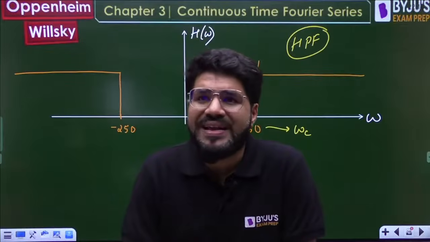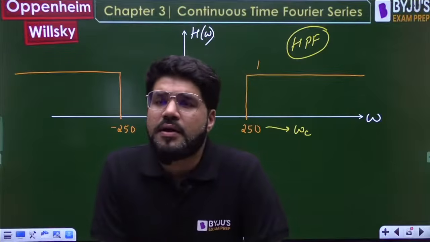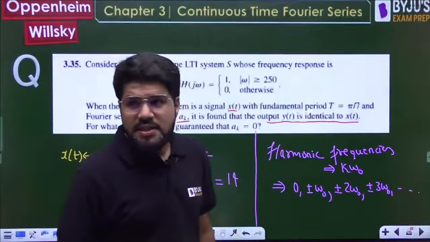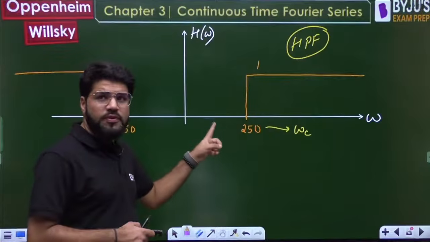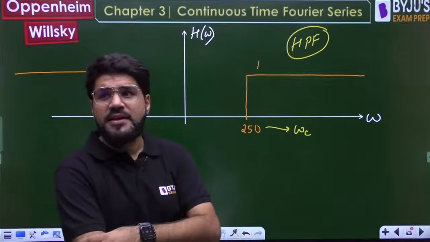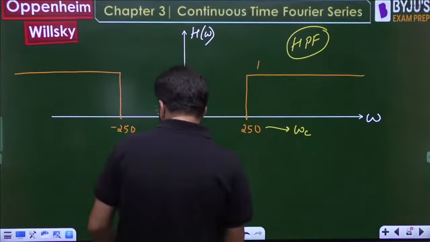What is the output yt? Output yt is identical to the xt, but suppose the signal xt has any frequency component up to 250, and when you pass it through the high pass filter, that frequency component will be rejected, and that should not appear at the output.